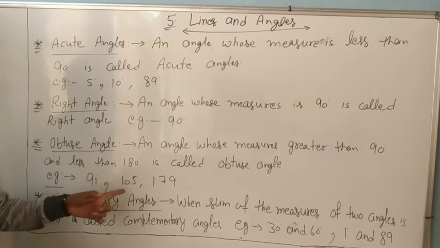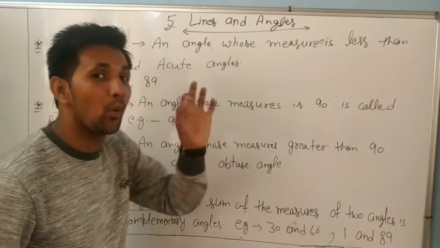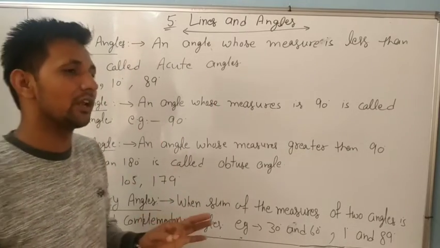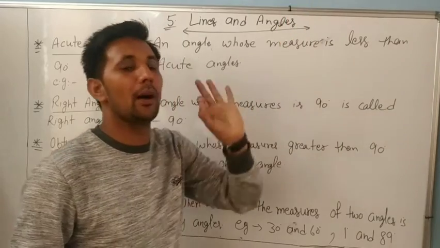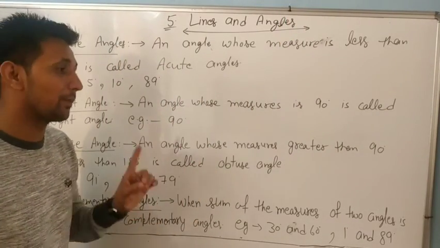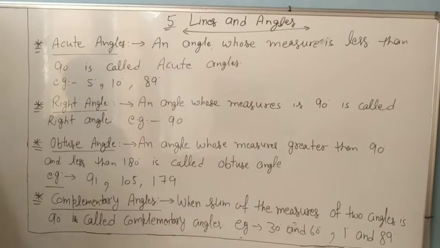91, 92, 93, 105, 179, 179.5, 179.999999 are also obtuse angles, but 180 degrees is not an obtuse angle. Next is very important.